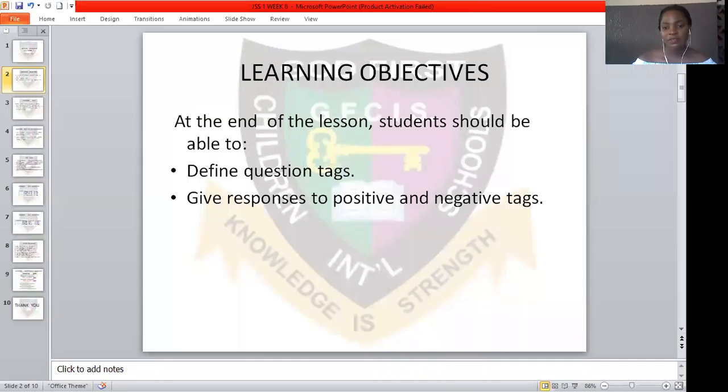Today we'll be treating the sixth topic on our scheme, which is question tags. Before we move on to today's topic, we'd like to look at learning objectives. What are the learning objectives for this class? At the end of this lesson, you should be able to define question tags and give responses to positive and negative tags.